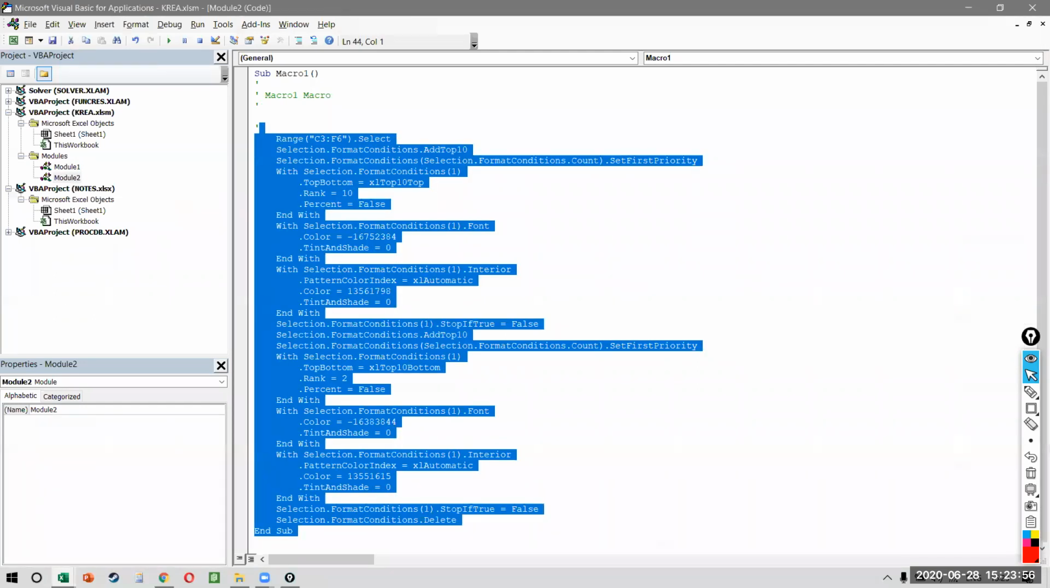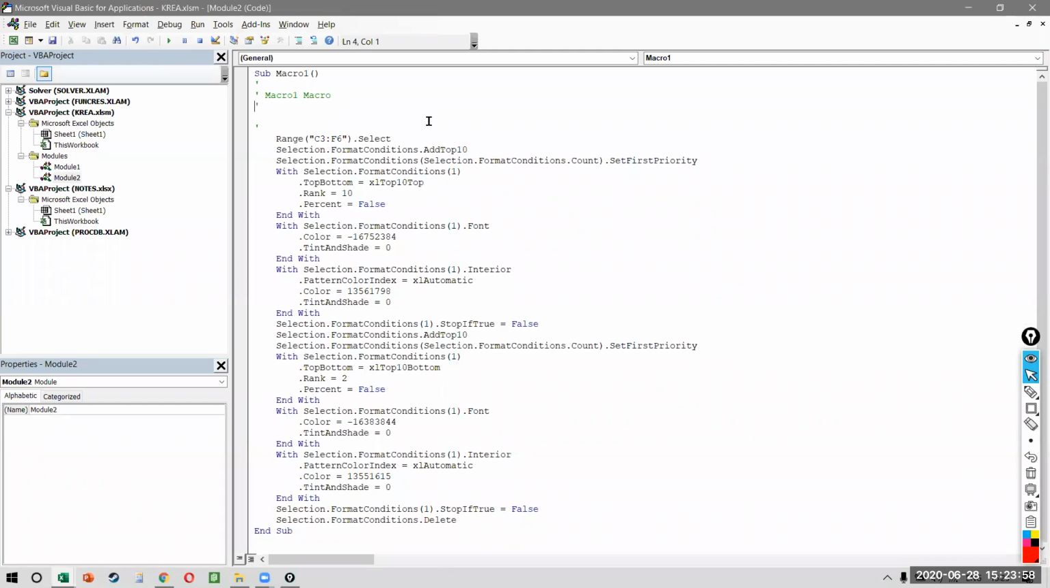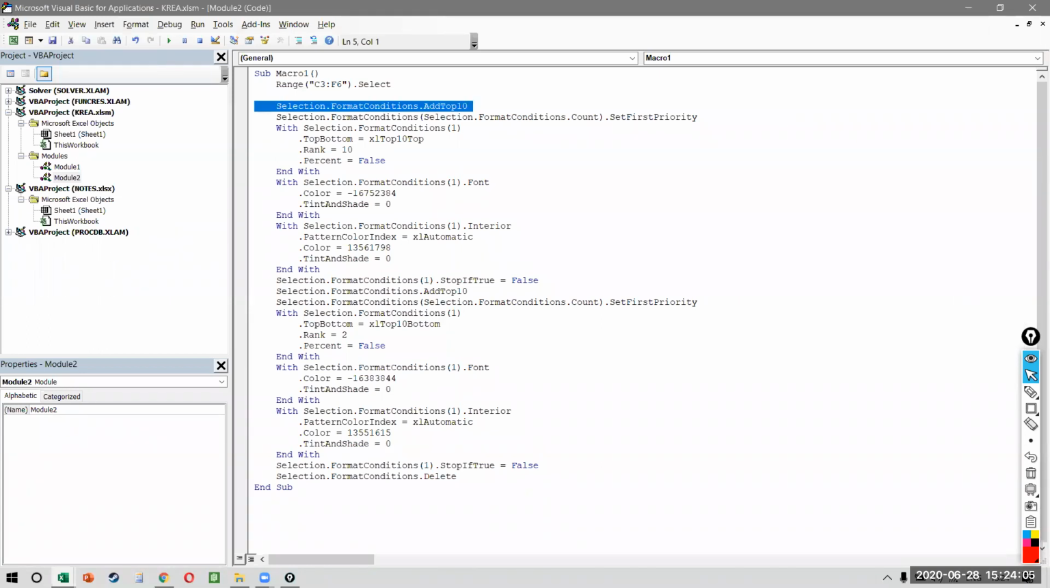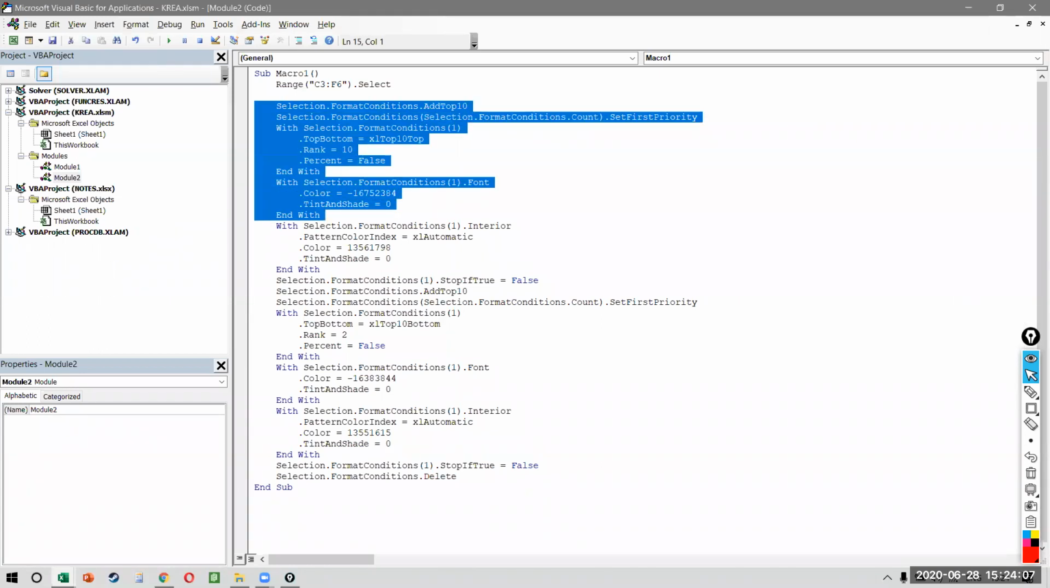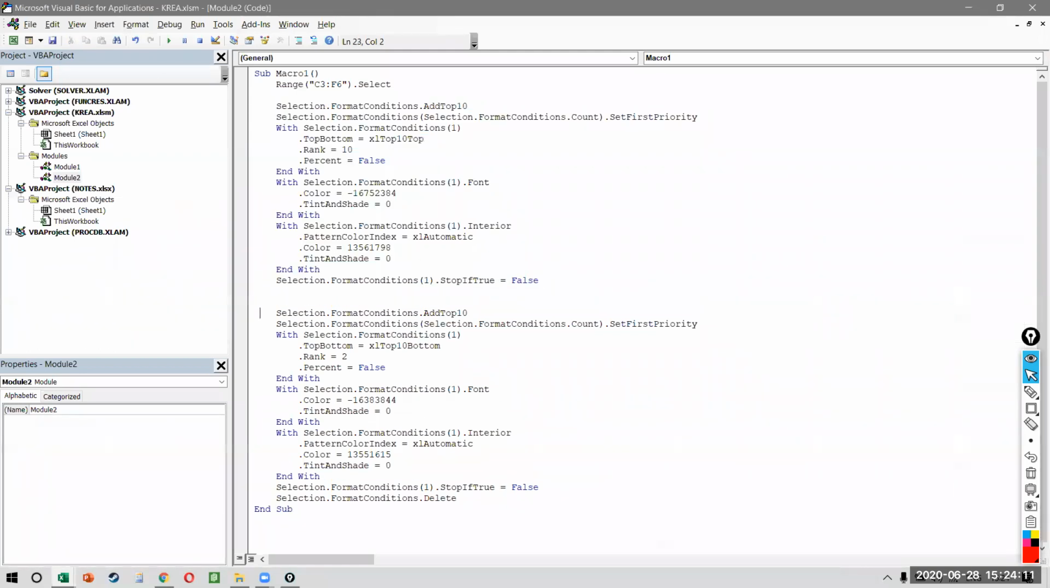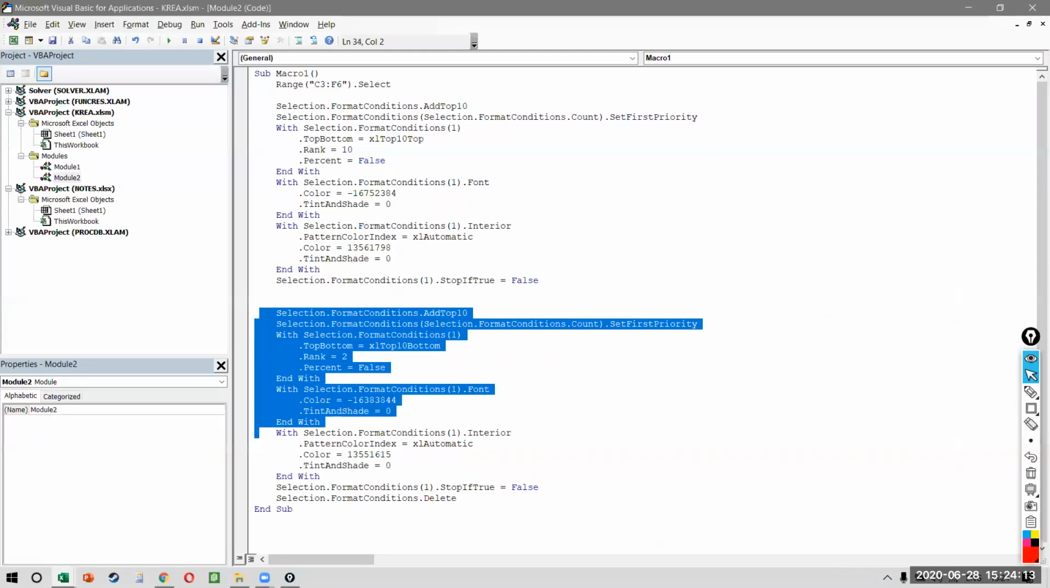Now I know it seems like quite a lot, which it is, but let's break it down and see what all we want. The first thing we did was we selected C3, F6, then we added top 10. So do you see this part? This is nothing but adding of top 10. What is this part? This part is adding of bottom 10. I know it says top 10, but this is actually the bottom 10.